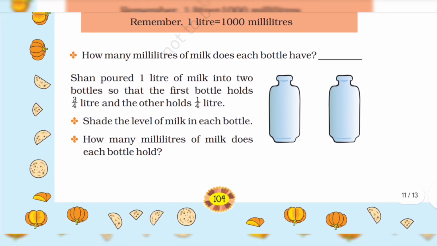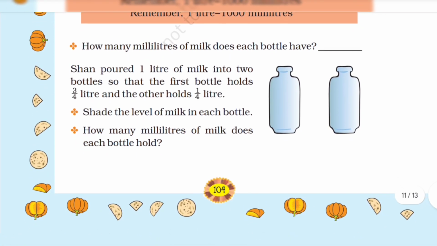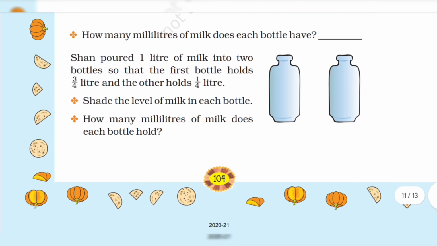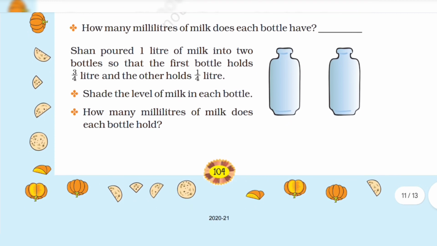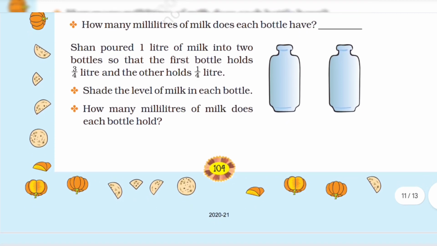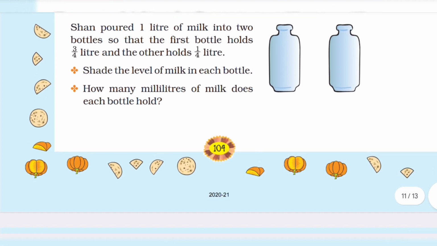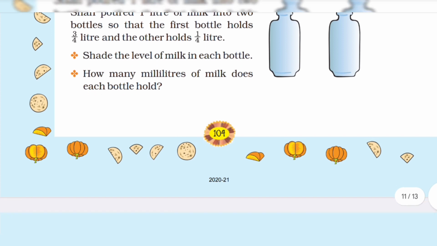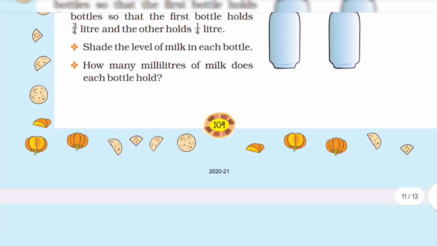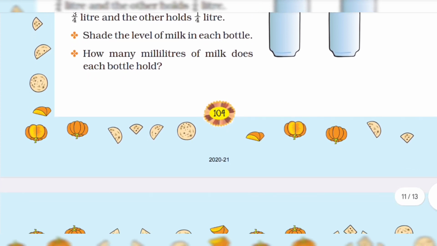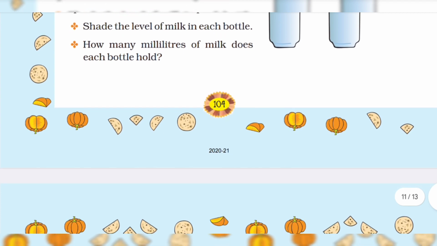Shan poured 1 liter of milk into 2 bottles so that the first bottle holds 3/4 liter and the other holds 1/4 liter. Shade the level of milk in each bottle. How many milliliters of milk does each bottle hold?